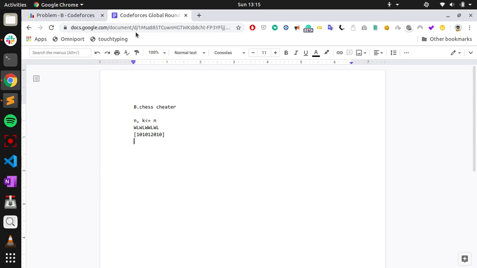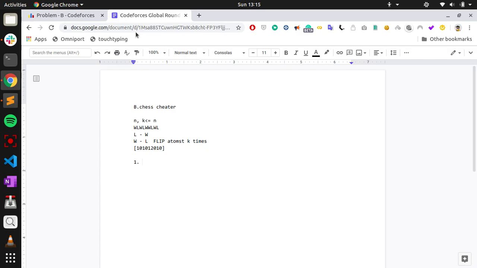So given this string and k, we can flip at most k times, L to W or W to L, and we have to get the maximum score possible.